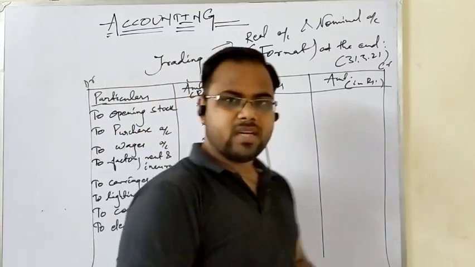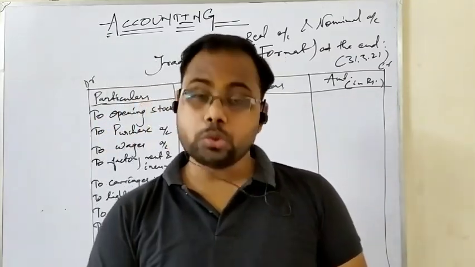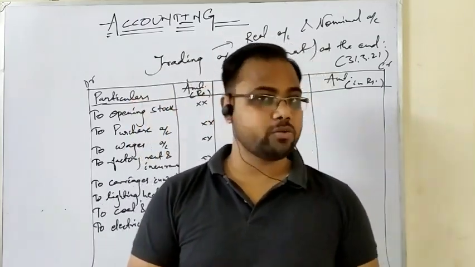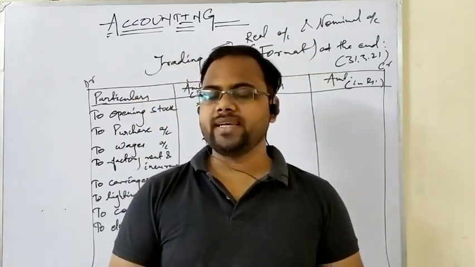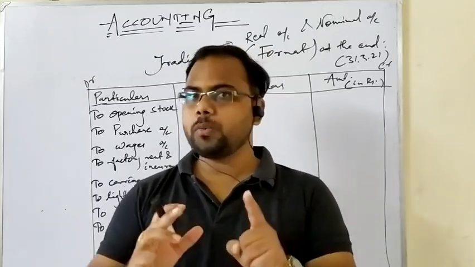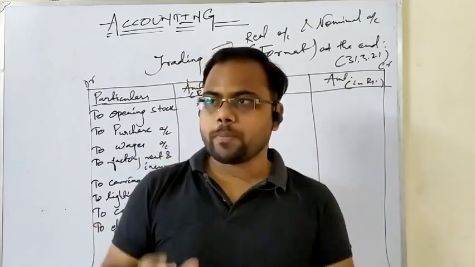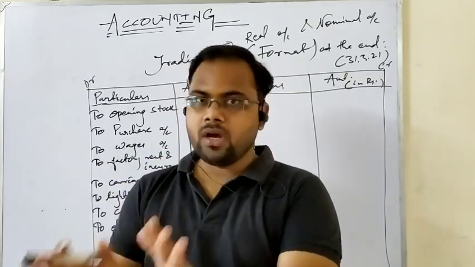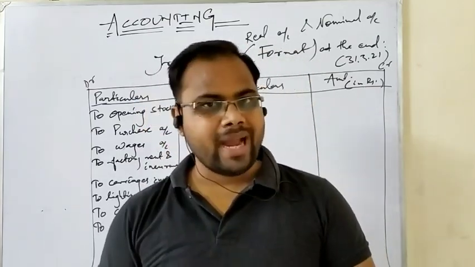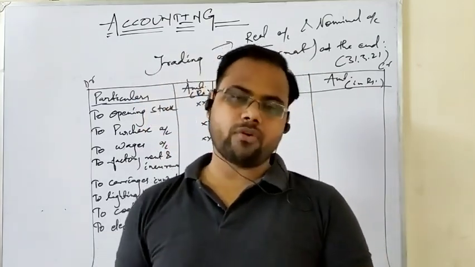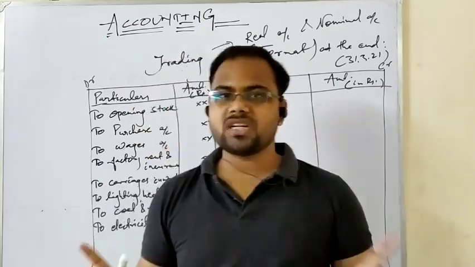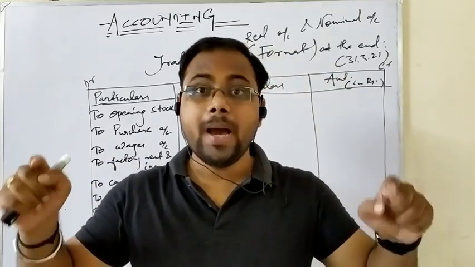Now the question comes, is electricity used in production only, not in the office? The answer is yes, it is used in both the units. But if it is not mentioned which unit the electricity charges belong to, then you have to see for which unit electricity is the primary part. Okay, getting what I am telling you? That means if electricity charges are given in the question and it is not mentioned whether it is for the factory or for the office unit, in that case you have to consider the primary point.